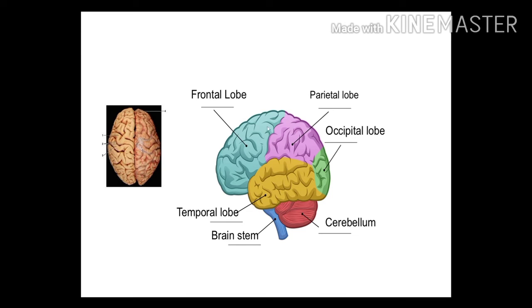So mostly the cerebrum, and all the lobes, are involved in voluntary processes of our body. It controls voluntary processes, for example our memory, intelligence, and thinking capacity. So these are all the responsibility of our frontal lobe.